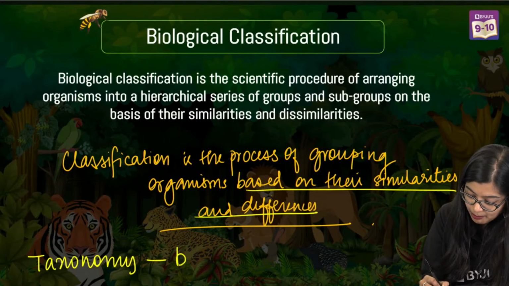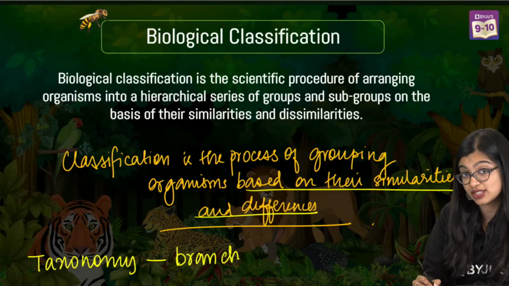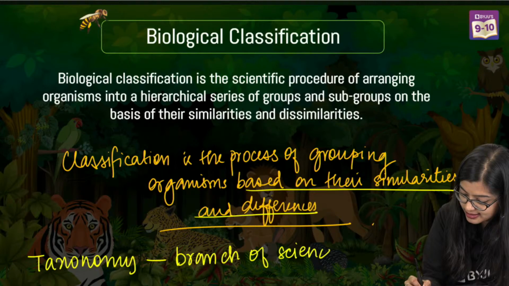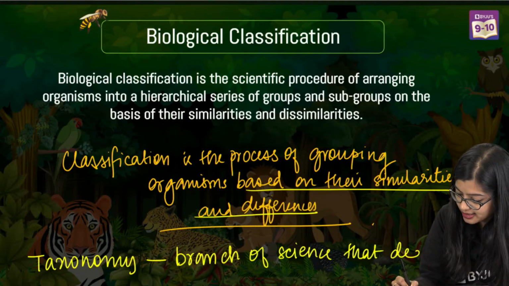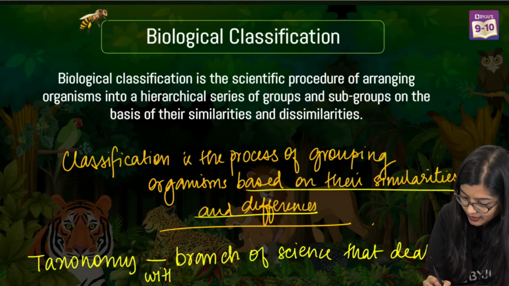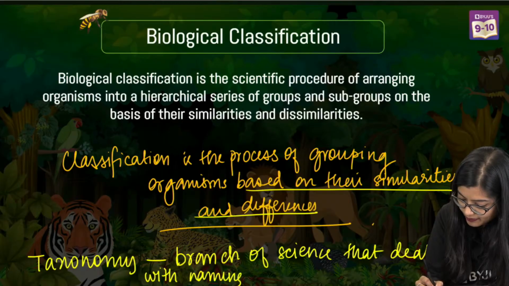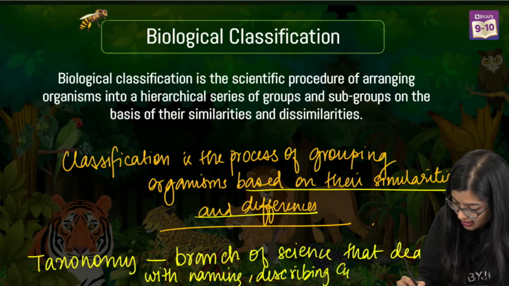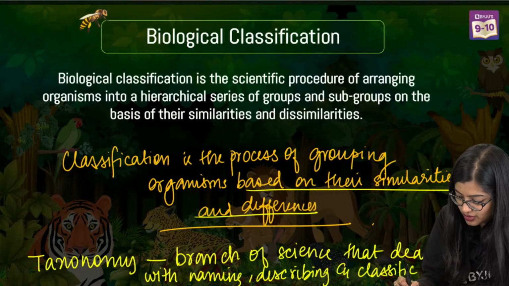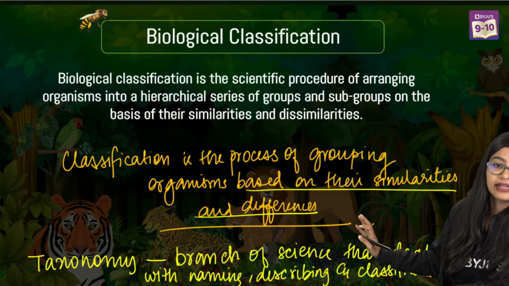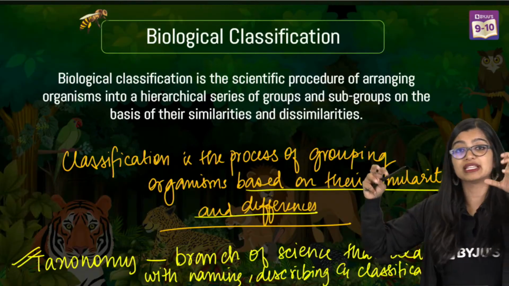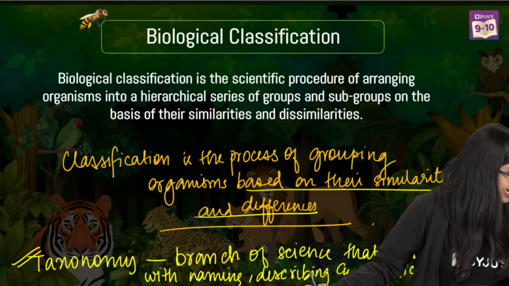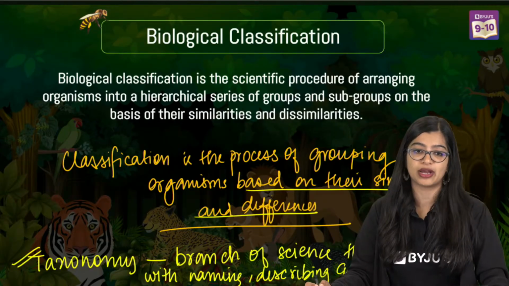Taxonomy is the branch of science that deals with naming, describing, and classifying these organisms. So taxonomy is the branch of science, and classification is one such process, okay? And yes, I will be sending this to you, don't worry.